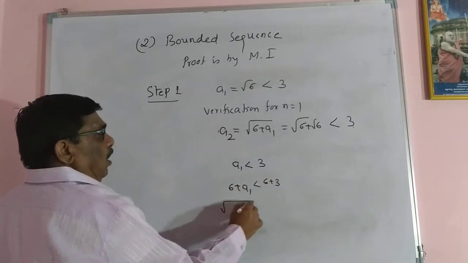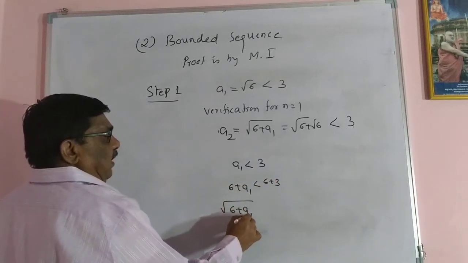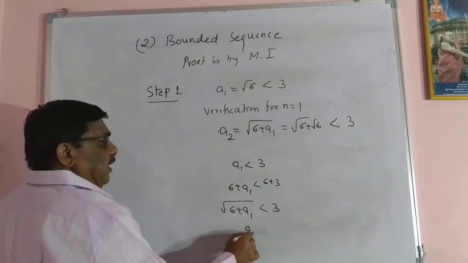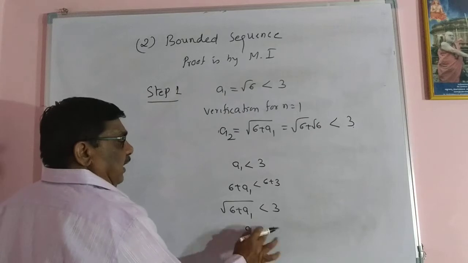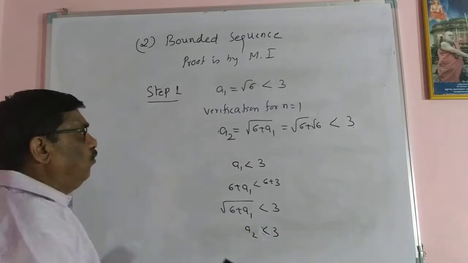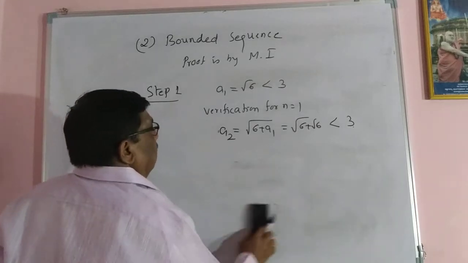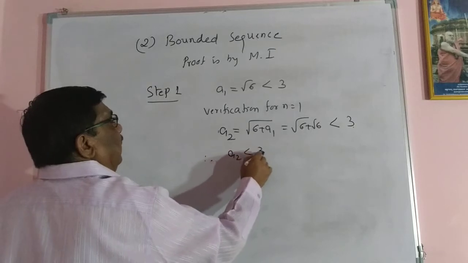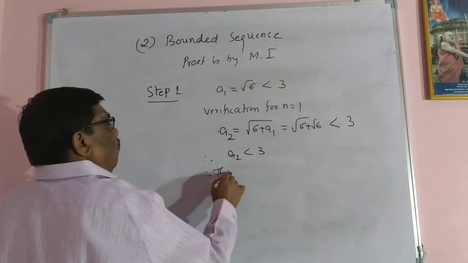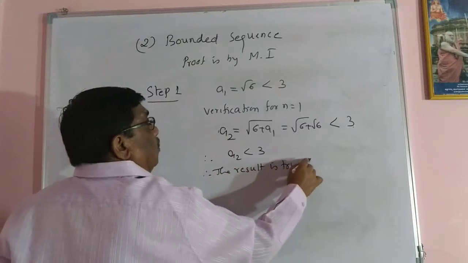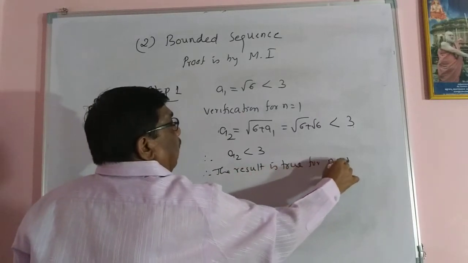Taking the root, root of 6 plus a1 is less than root 9. Root 9 is 3, and this is a2. So a2 is less than 3. Therefore, the result is true for n equal to 1.